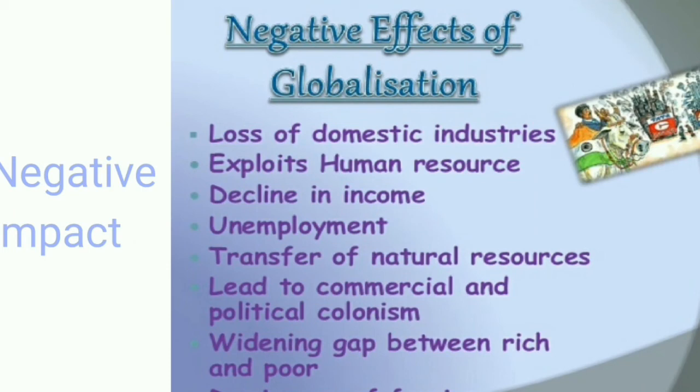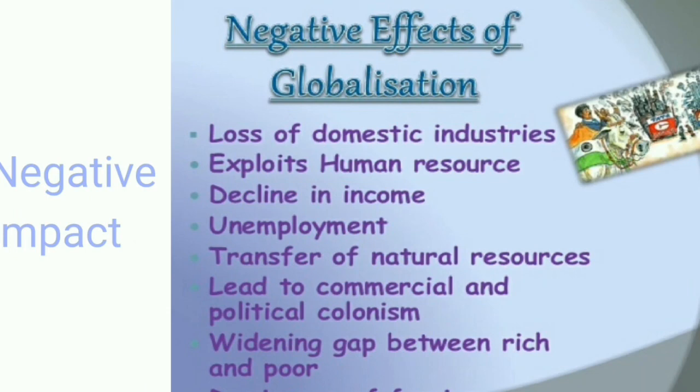Income declined as it was concentrated in a few hands, so per capita income was not so good. Unemployment: though in the positive impact we wrote there was a rise in employment, there was also a rise in unemployment. So it's a contradictory point, because unemployment was also one of the causes of globalization.